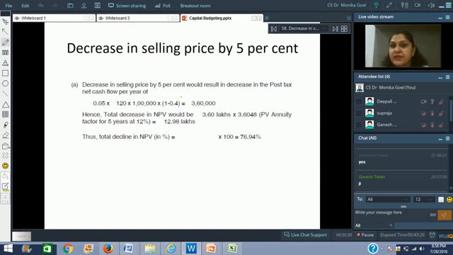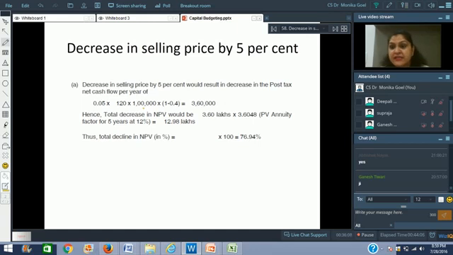So what we will say is, if the selling price is going to decrease by 5%, every year what is going to be the loss? Let us try to understand what is going to be the loss every year. 5% multiplied by 120 on 1 lakh units, this is going to be your loss. 5% of 120 is rupees 6, multiplied by 1 lakh is rupees 6 lakhs. But if your income is going to reduce by 6 lakh rupees, your tax liability is also going to reduce by 40% on that.